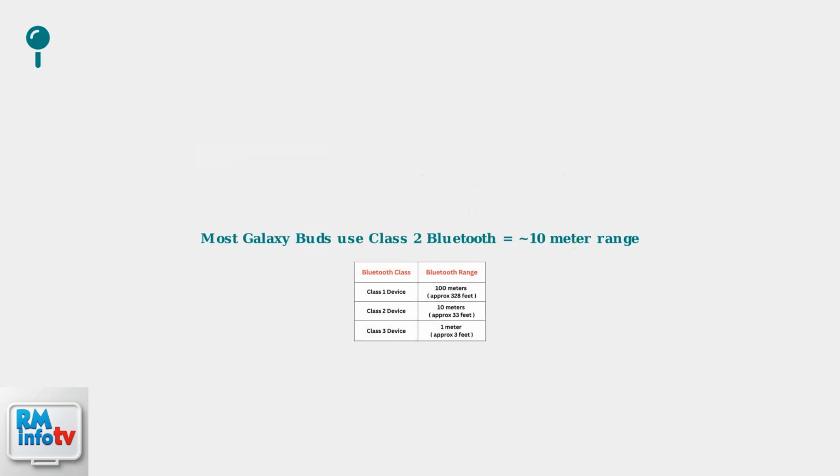Most Galaxy Buds use Class 2 Bluetooth, which has approximately a 10-meter or 33-foot range. Beyond this distance, real-time tracking stops working. However, even when your Galaxy Buds are offline, SmartThings Find can still help. The app remembers and displays the last known location where your earbuds were connected.